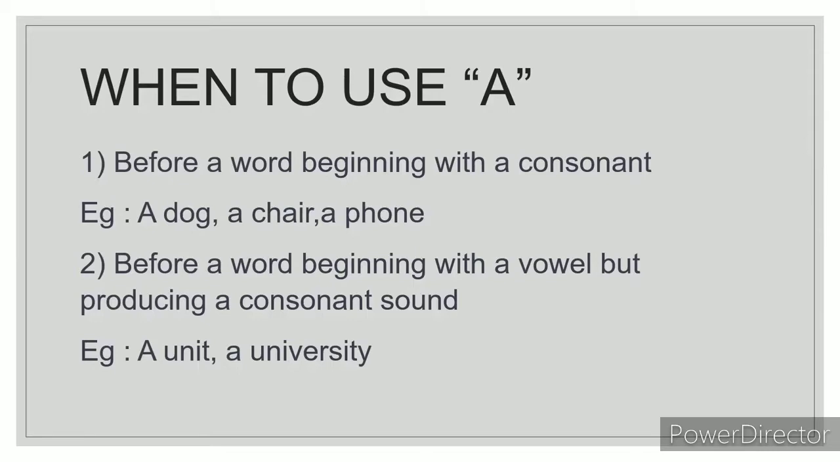Second point, we have to use a before a word beginning with a vowel but producing a consonant sound. So in this case, unit. Unit is a word beginning with a vowel, but it is producing a consonant sound. Year. It produces a year sound. Year, you, year. Y. It produces a Y sound. So that's why it becomes a unit.